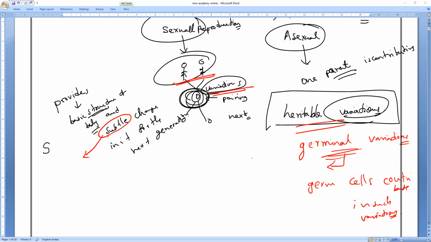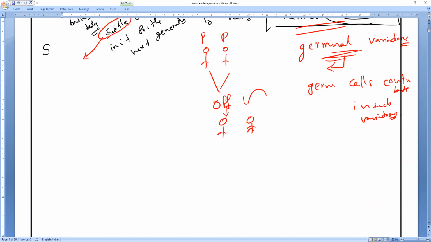Now, suppose there is a variation. For example, let me take two parents. If I am drawing here, parent P. Now they produce one offspring. After the puberty period, this offspring is paired with another one, and they produce another, next generation. So this is the first generation. And what generation is this, everybody?